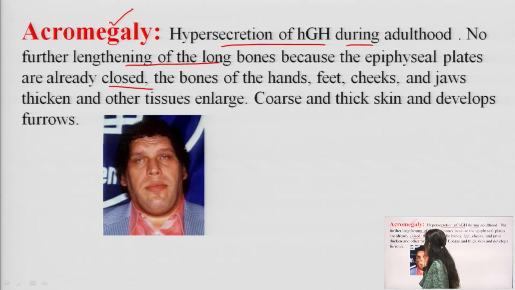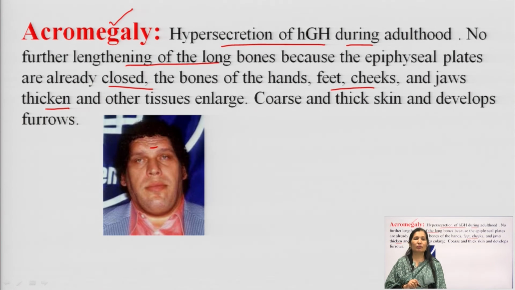Symptoms will be that the bones of the hand and feet, cheeks and jaw will thicken, and the skin will also thicken, tissue enlarges, the skin is coarse and thick, and it will develop furrows, like this. So, thick skin, thick bones of hand and feet, broad and thick cheek bones and jaw, other tissues enlarge, and the skin will be thick with furrows. This is acromegaly, which occurs because of hypersecretion of human growth hormone during adulthood.